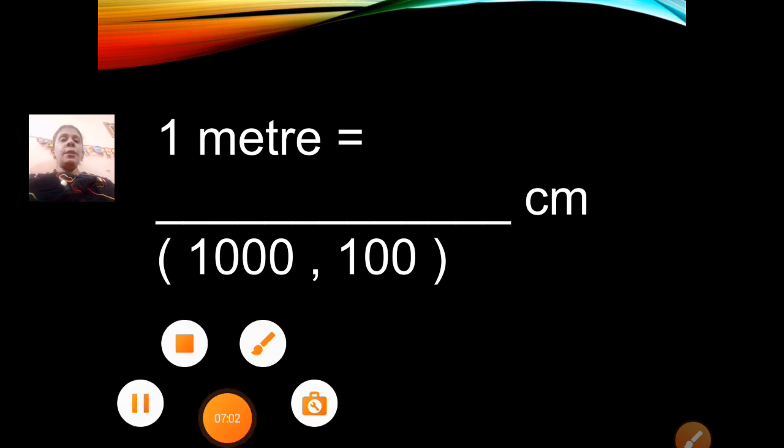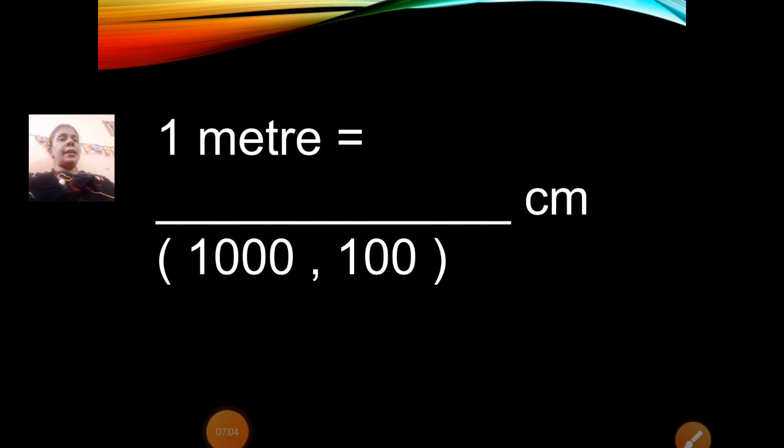1 meter is equal to dash centimeter. 1000 or 100? 1 meter is equal to dash centimeter. 1000 or 100? 100 centimeter. Repeat after me, children.